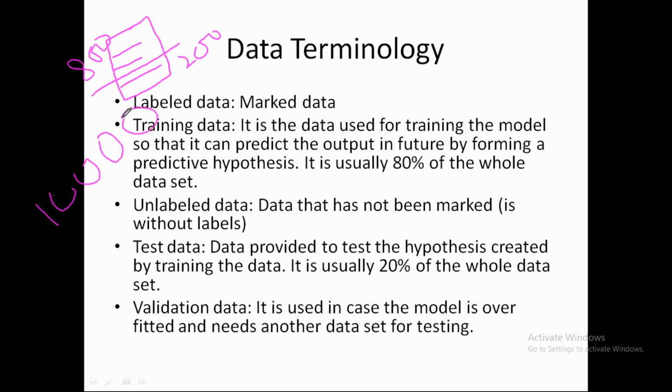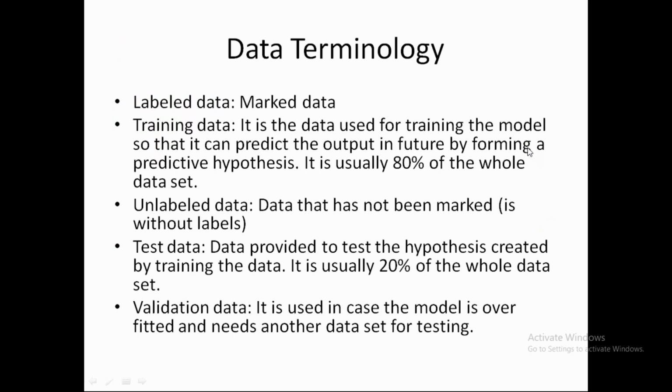These 10,000 data samples will be split between 9,000 training data and 1,000 test data. So now the split is 90 and 10. It depends on the data set that is provided to us how we split the data. Test data and training data.